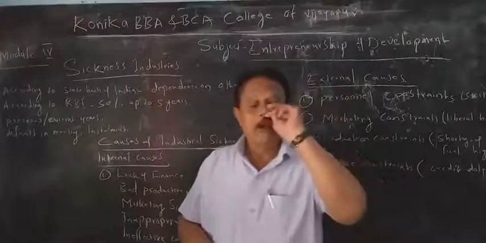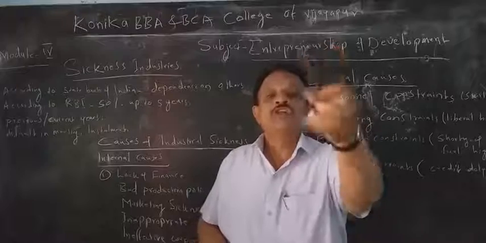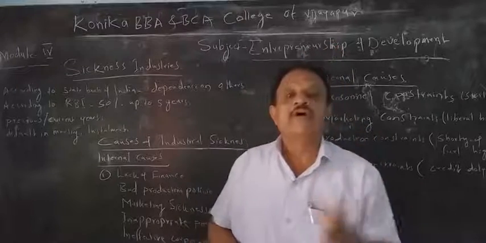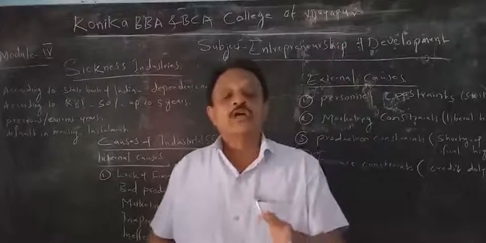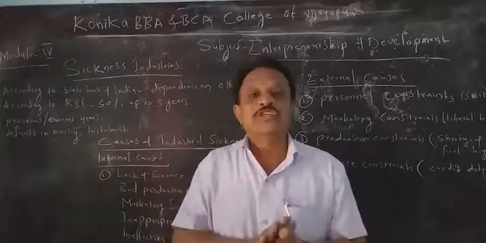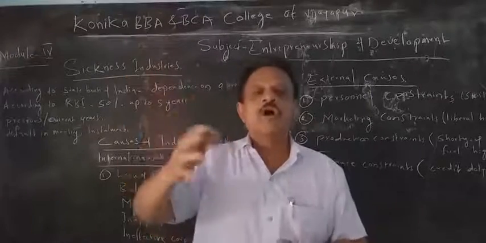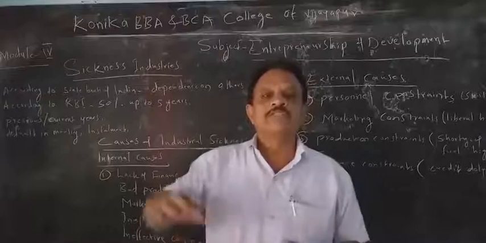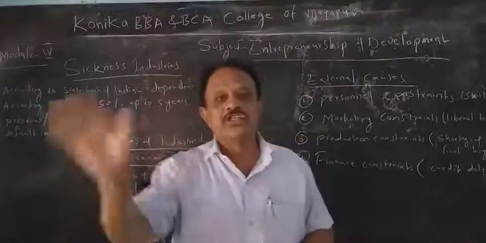So which is a loss industry? According to the State Bank of India, those industries that depend upon others or only take loans from others are called completely loss industries.